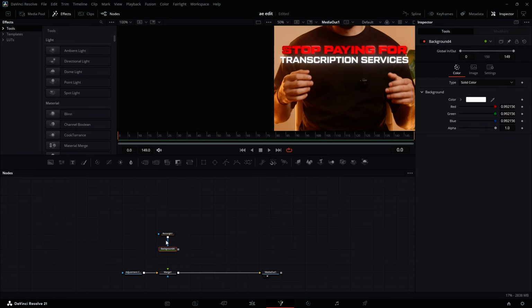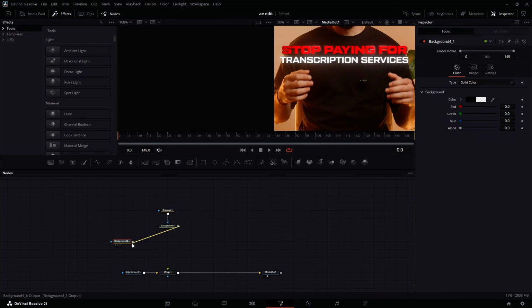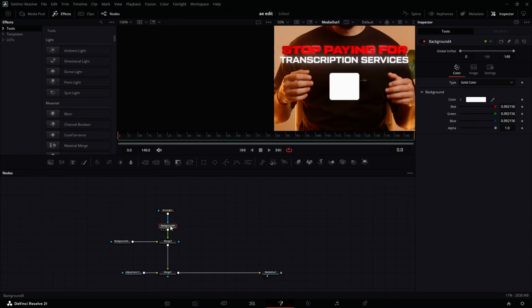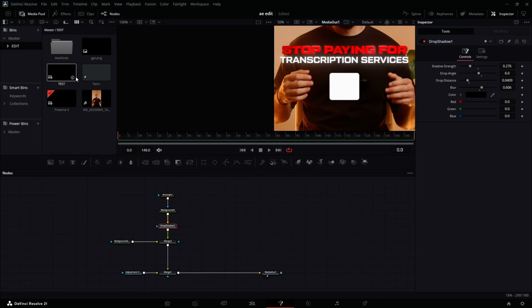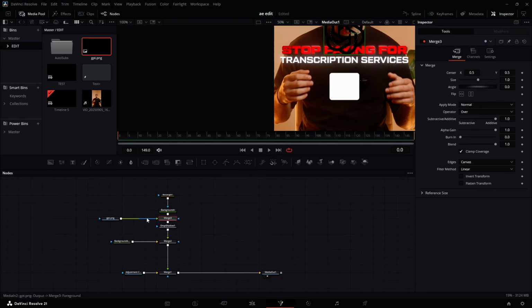I'm going to disconnect this one from here, move it up, get a background node here, connect this one to this one, and add this one to this one. Make sure it takes the foreground input like this. Yes. And then from there, I think I can add a drop shadow to that one. Yes. And you can reduce the blur, reduce the strength. Just play with this till it fits what you want to do, and then go to my media pool, drag and drop the ChatGPT logo here, connect it to somewhere around here and bring it down here to this one.